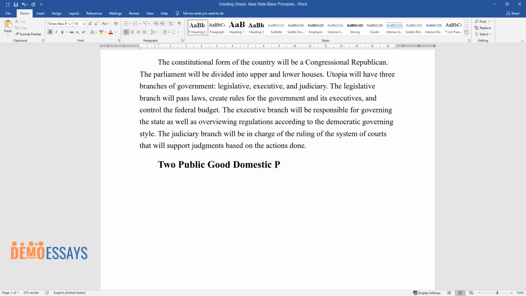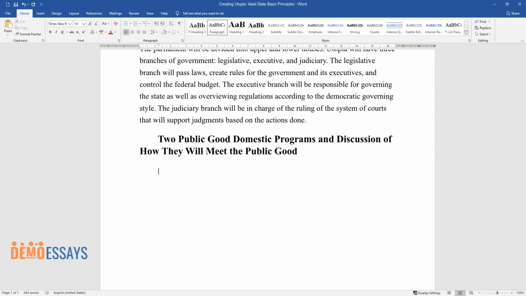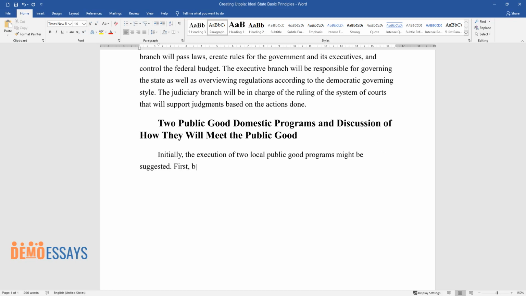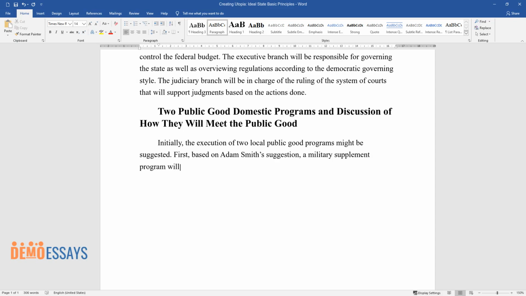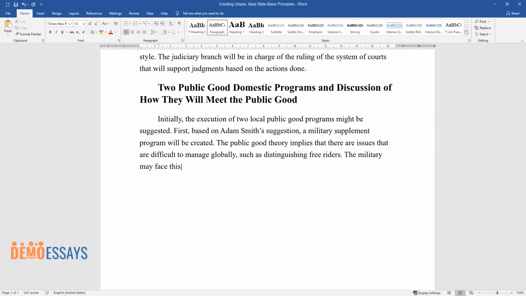2 public good domestic programs and discussion of how they will meet the public good. Initially, the execution of 2 local public good programs might be suggested. First, based on Adam Smith's suggestion, a military supplement program will be created. The public good theory implies that there are issues that are difficult to manage globally, such as distinguishing free riders. The military may face this problem, thus, it is the government's obligation to fund the program.